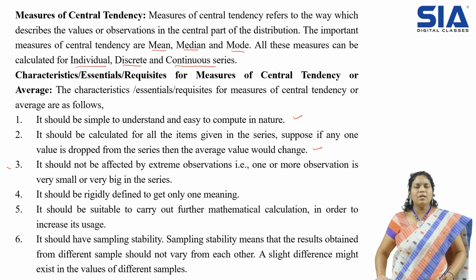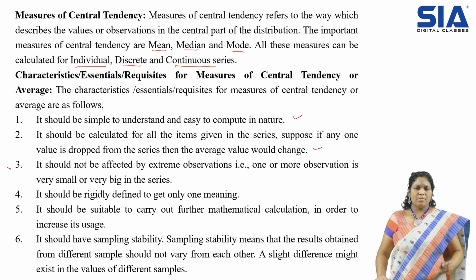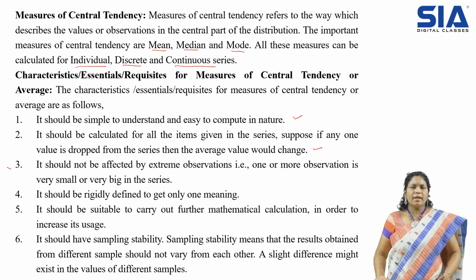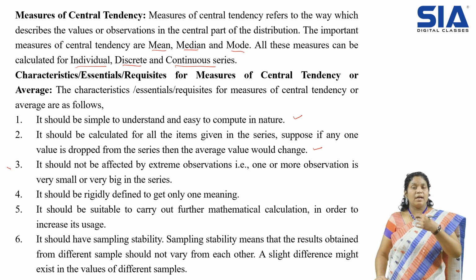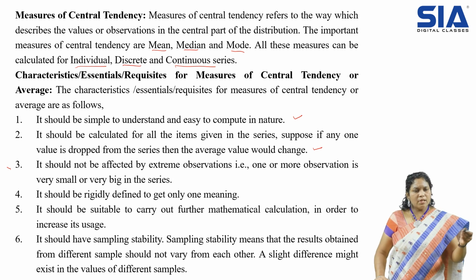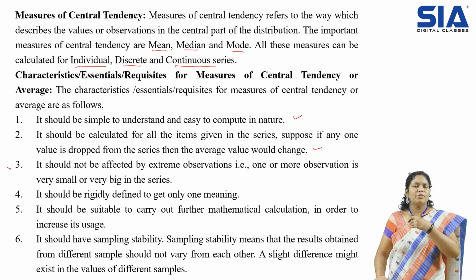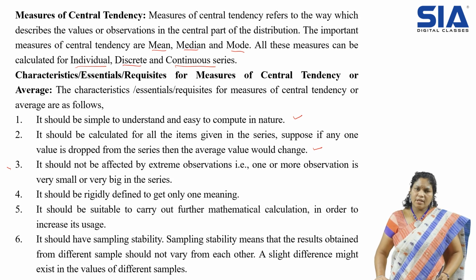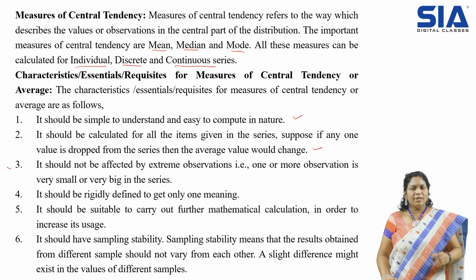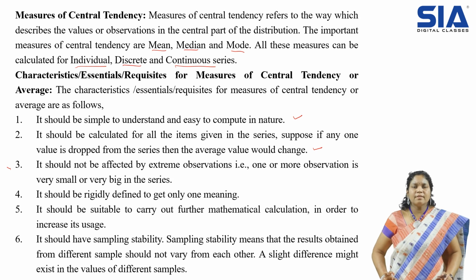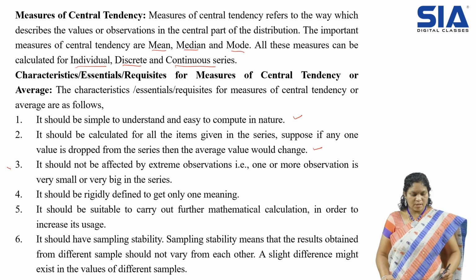Like if you calculate the mean, which is nothing but the average, overall data will be added up and divided by the total. In such a case, the last value is the highest value, right? Even if you add up all the other values, you will not get such a huge value. So if you add and divide, you will get an average anyhow, but we can't represent the whole data with that average. So extreme values should not affect it, then that becomes a good average. That is the point here.